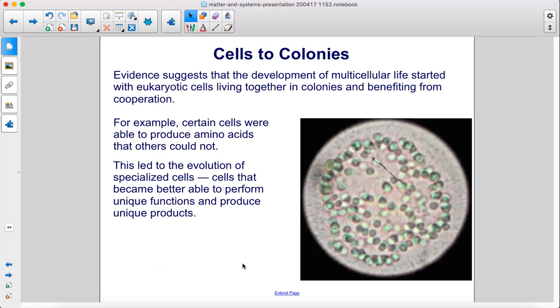Evidence suggests that the development of multicellular life started with eukaryotic cells living together in colonies and benefiting from cooperation. For example, certain cells were able to produce amino acids that others could not. This led to the evolution of specialized cells, cells that became better able to perform unique functions and produce unique products.